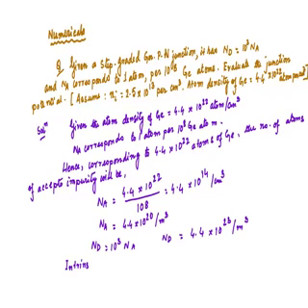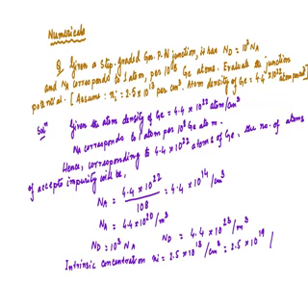Intrinsic concentration Ni equals 2.5 into 10 to the power 13 per centimeter cube. So convert into meter: 2.5 into 10 to the power 19 per meter cube.